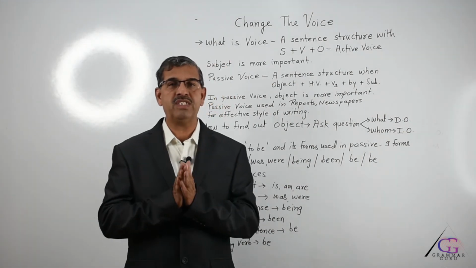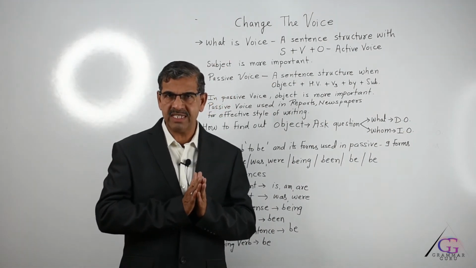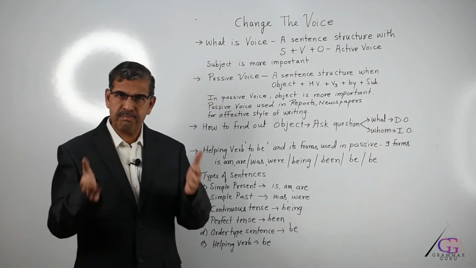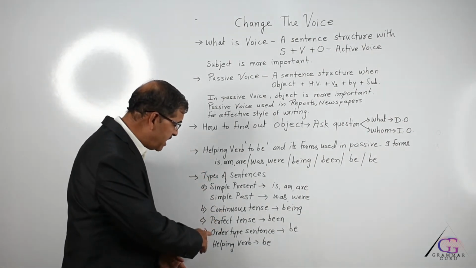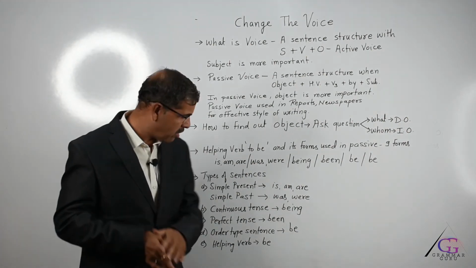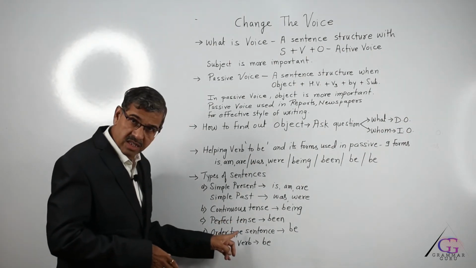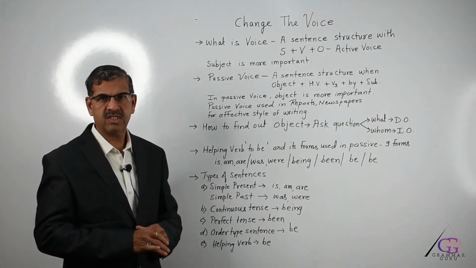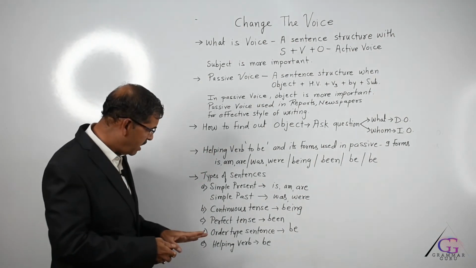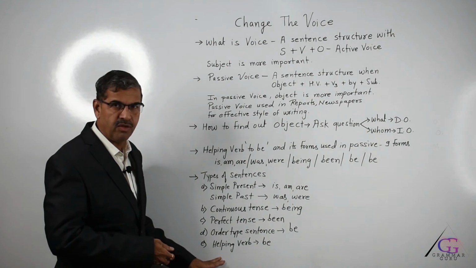Now, the fourth type is order type sentences. In indirect speech, we call them imperative sentences. Orders are also called requests or commands. Names are different, type is same. Any sentence that starts with a verb is an order, and whenever there is an order type sentence, there must be use of the word "be" in the answer. That is the fourth type. And the last type is helping verb.